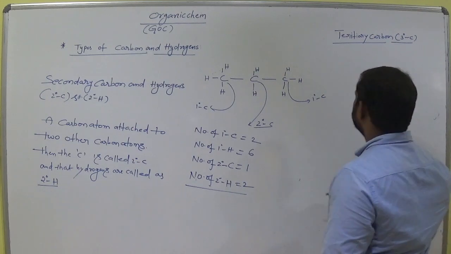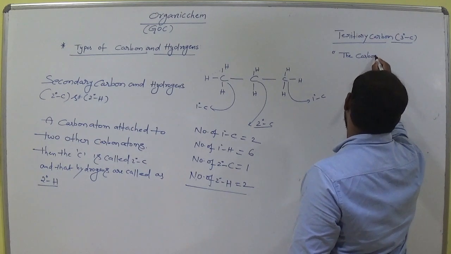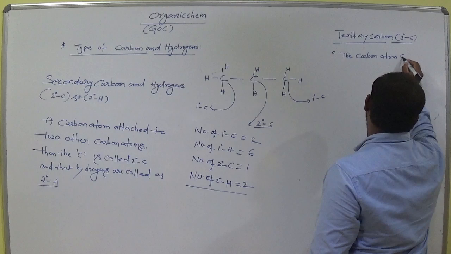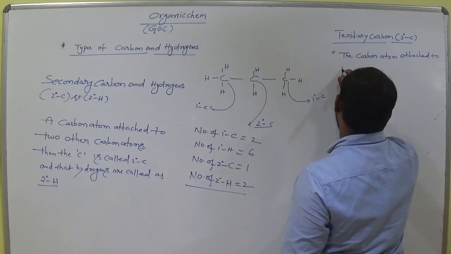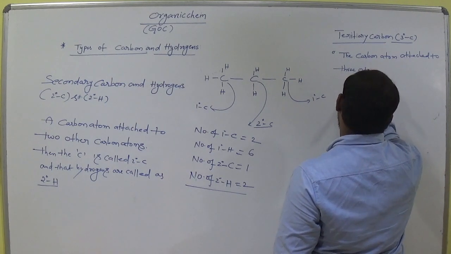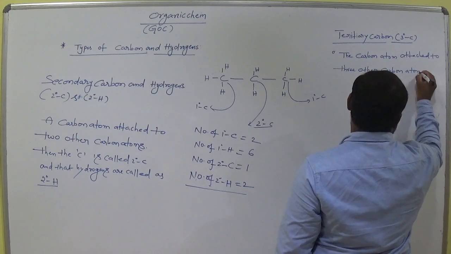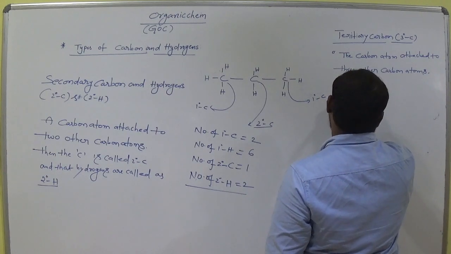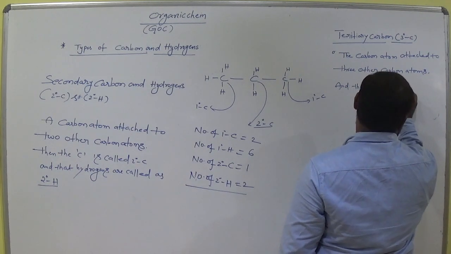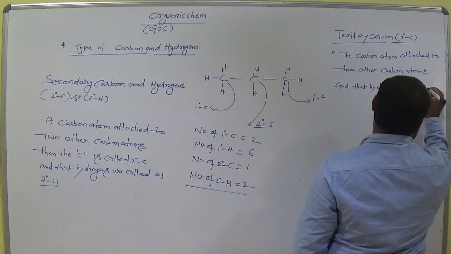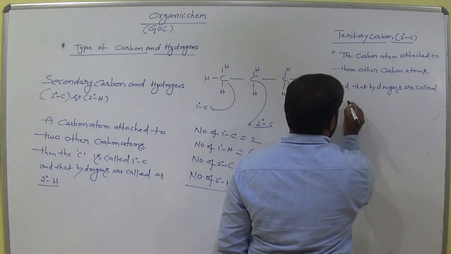Okay, tertiary carbon means the carbon atom attached to three other carbon atoms and that hydrogen are called tertiary hydrogen atoms.